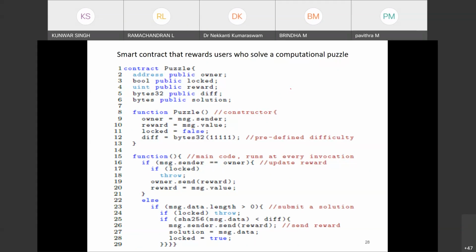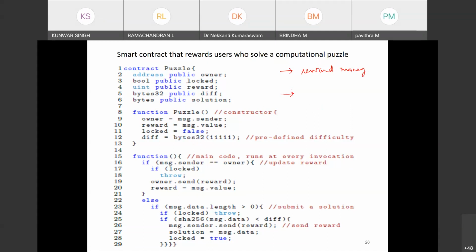Second thing is, in this code, the first facility they have given is that the owner can change the reward value. If I am the owner, I can change the reward value. That is one thing. Second thing is, if you have solved the hash puzzle, you will be rewarded with some money. So that is this.